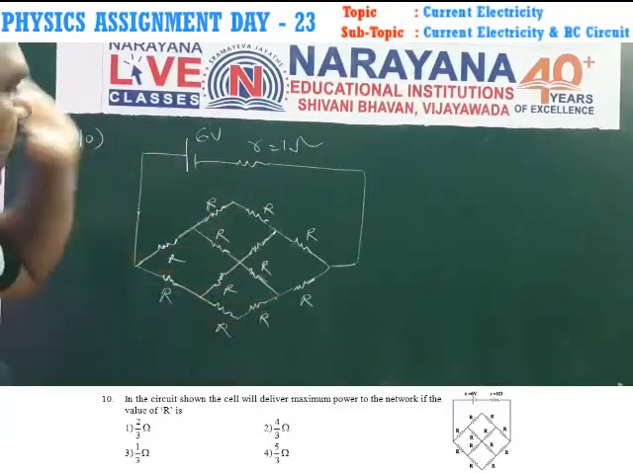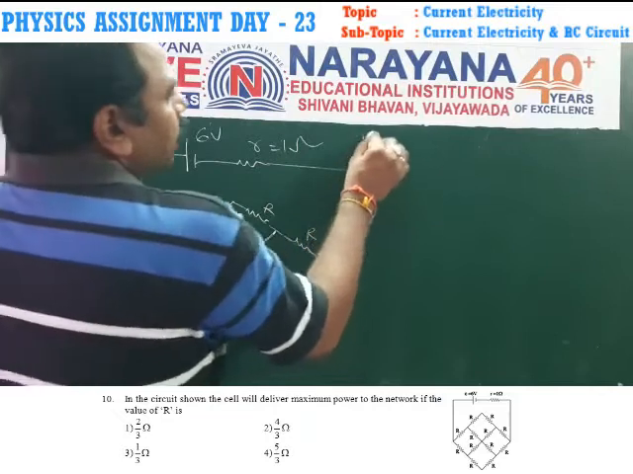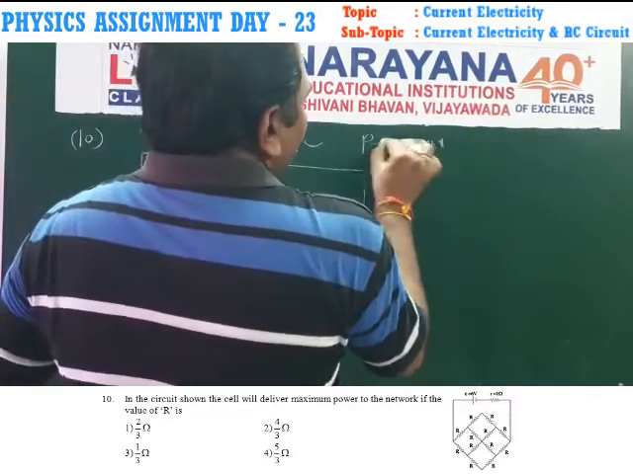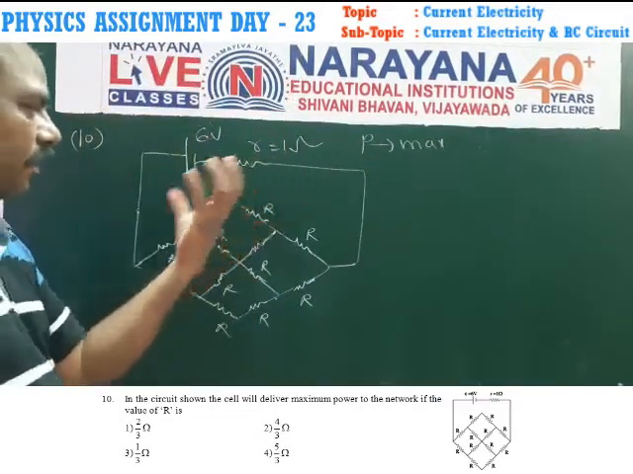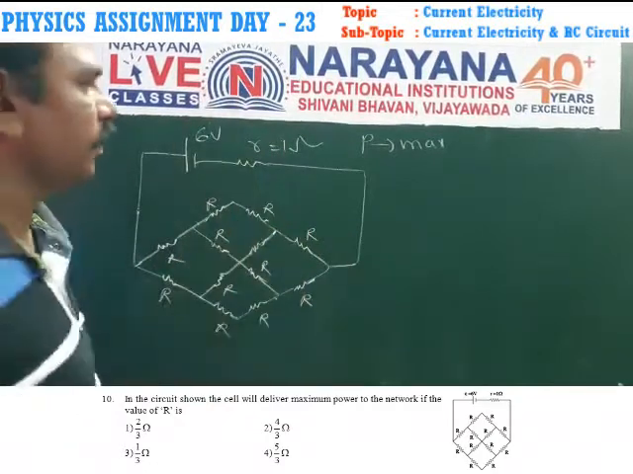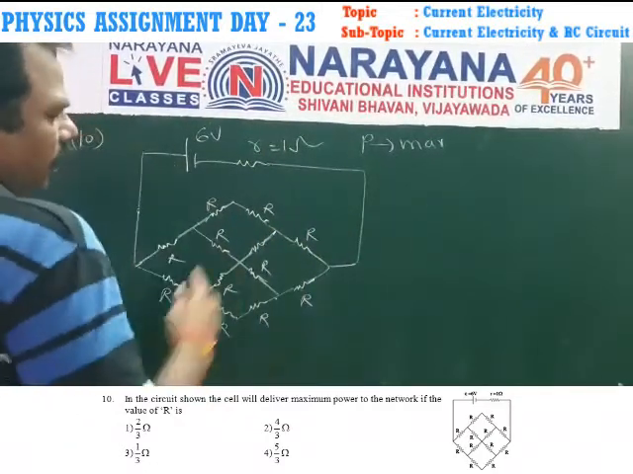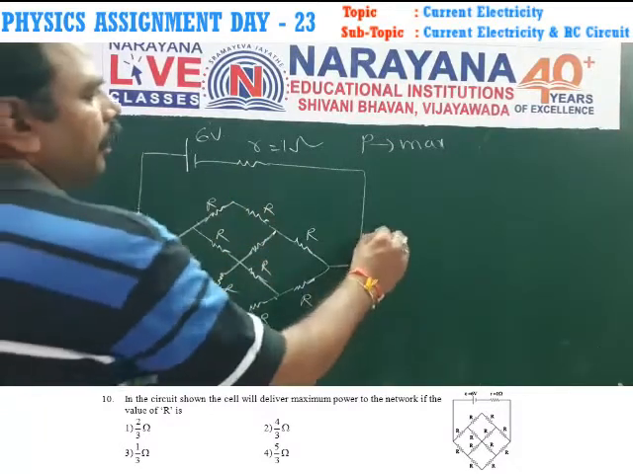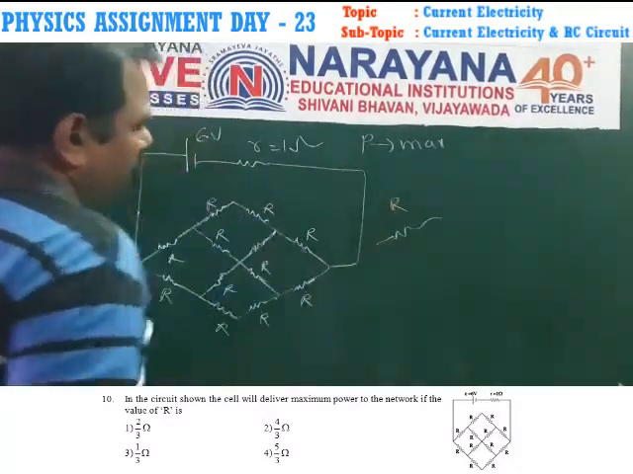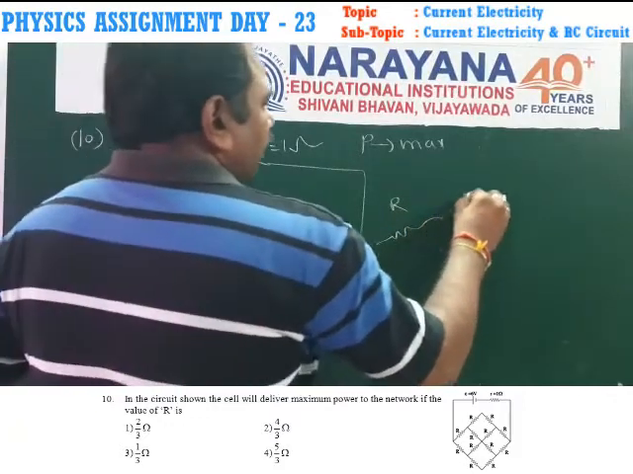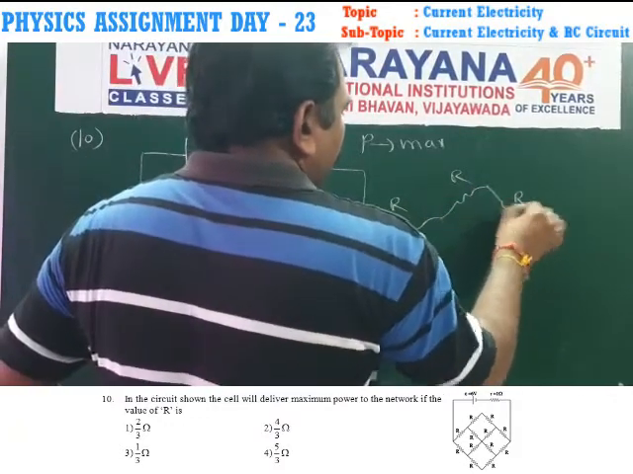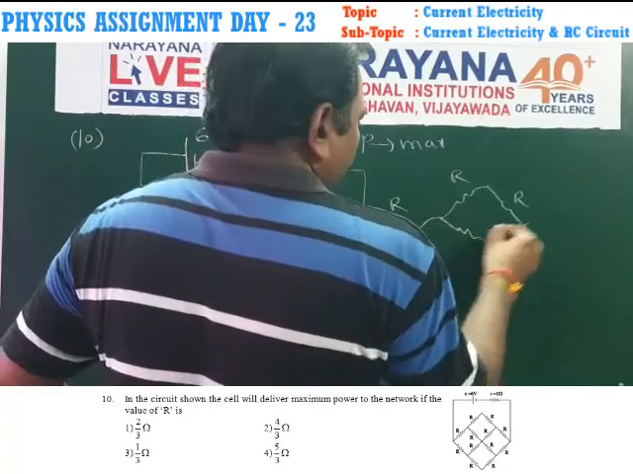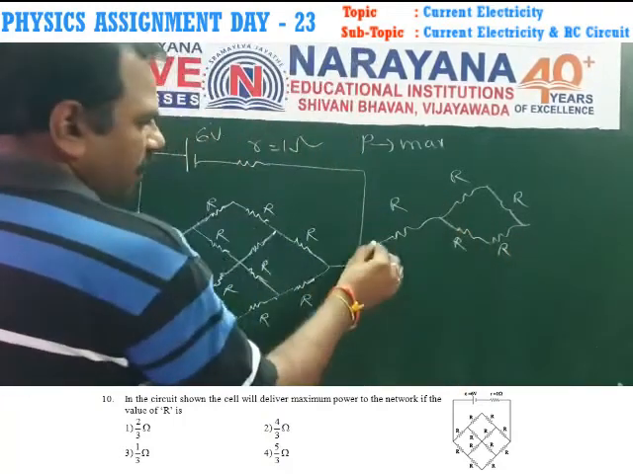In the 10th question, a cell of 6 volts and internal resistance 1 ohm is given. Here an external resistance is connected like that. We get maximum power when the external resistance of the circuit is equal to the internal resistance. In the external resistance, if you see this circuit, this is resistance R, here it is R and another R. So a breaking of resistance takes place here.